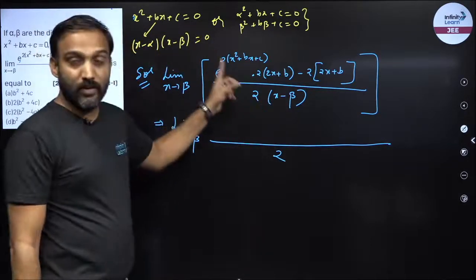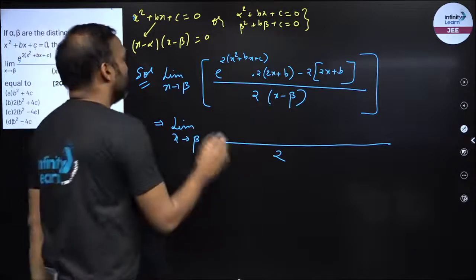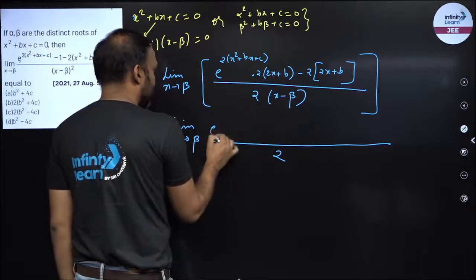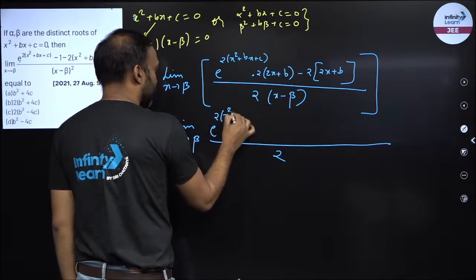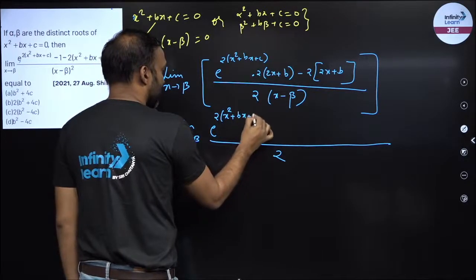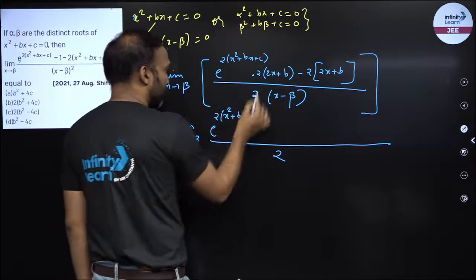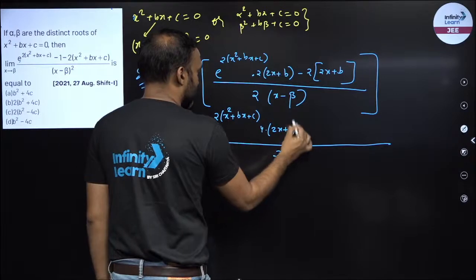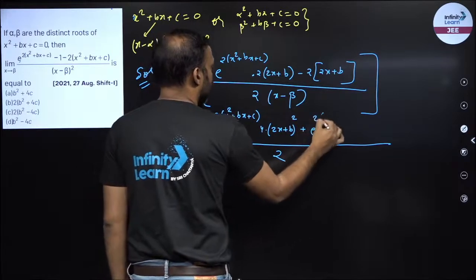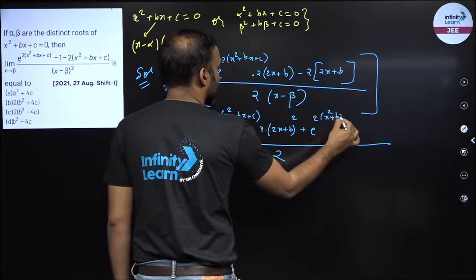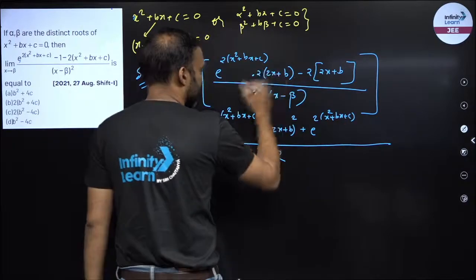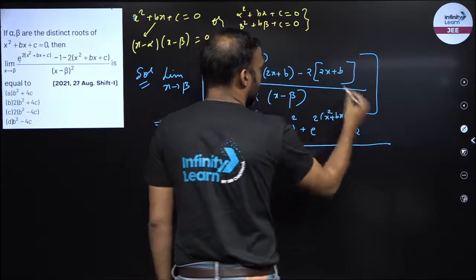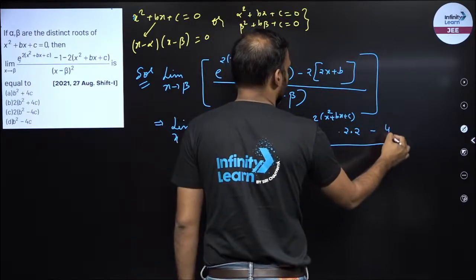Now I will differentiate the numerator. So for the numerator, this is a product rule, right? So now we'll differentiate e raised to power something into derivative of something, which would be 2 into 2x plus b. So I will have 4 into 2x plus b whole square plus e raised to power 2 into x square plus bx plus c. Now I will differentiate this. The derivative of this is 2 into 2, 4.